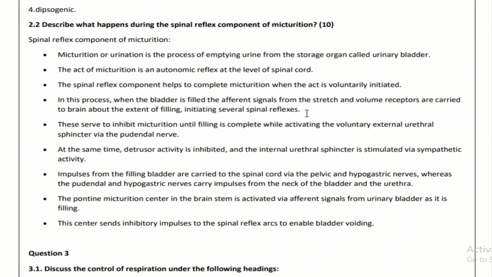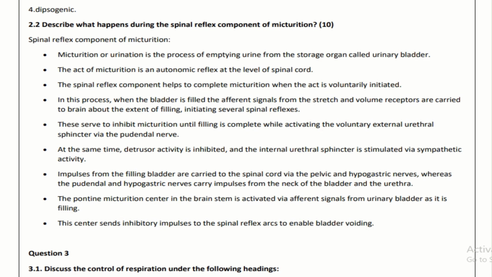Next question is describe what happens during the spinal reflex component of micturition. Micturition or urination is the process of emptying urine from the storage organ called the urinary bladder. The act of micturition is an autonomic reflex at the level of the spinal cord. The spinal reflex component will help to complete micturition when the act is voluntarily initiated.